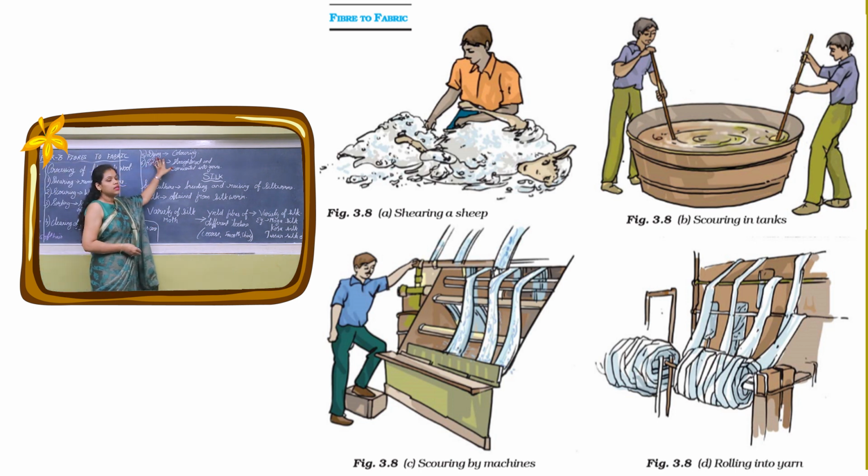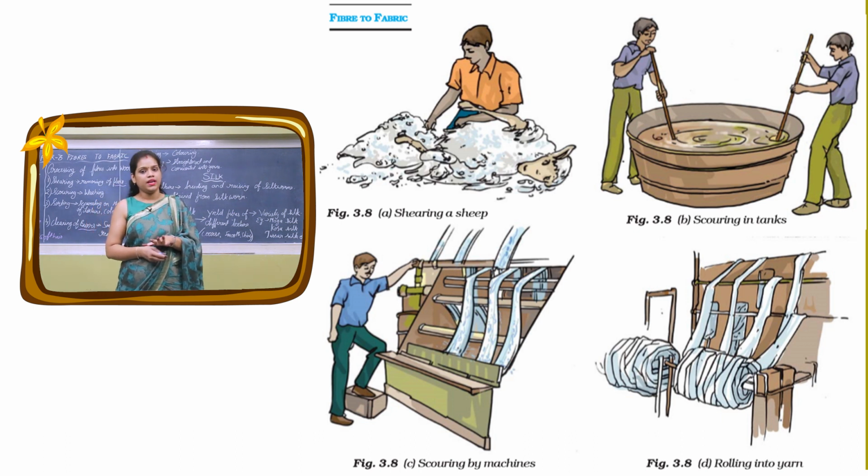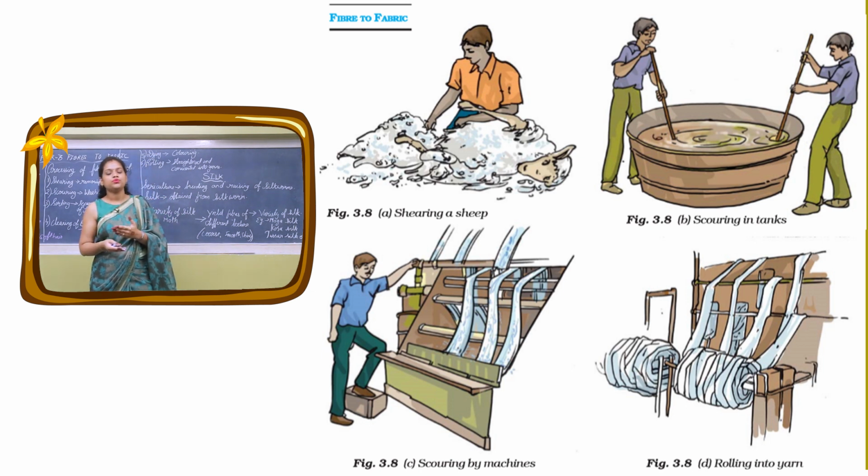After that comes dyeing. Now you have seen that the sheep mostly have their wool of white, brown और black color. अब ऐसा तो नहीं है कि हमें सिर्फ स्वेटर ब्राउन, ब्लैक और वाइट कलर के ही मिलते हैं. We get all the colors in sweater. So what they do? They do dyeing. Dyeing means coloring of the wool. These wools are then colored so that we can get sweaters of woolen clothes of different colors.